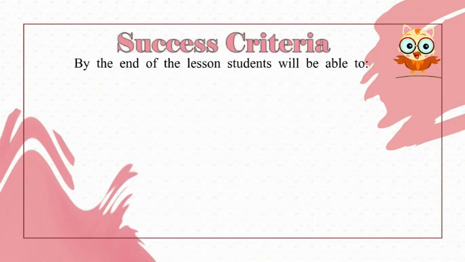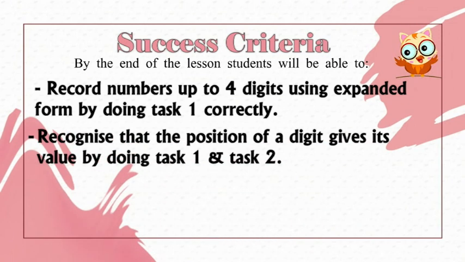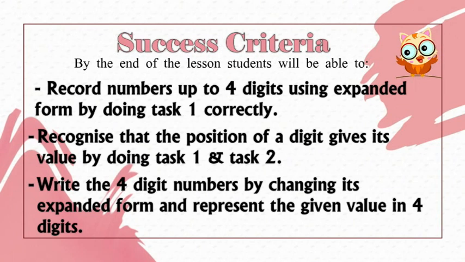Before we end today's lesson, let us remember the success criteria once again. By the end of the lesson, students will be able to record numbers up to 4 digits using expanded form by doing task 1 correctly. Recognize that the position of a digit gives its value by doing task 1 and task 2. Write the 4-digit numbers by changing to expanded form and represent the given value in 4 digits. I very much hope that you have achieved the success criteria from today's lesson.